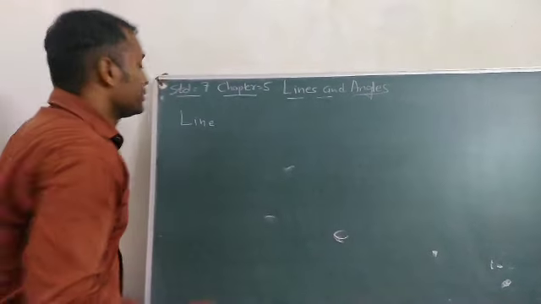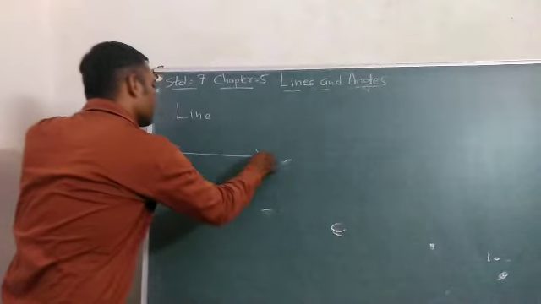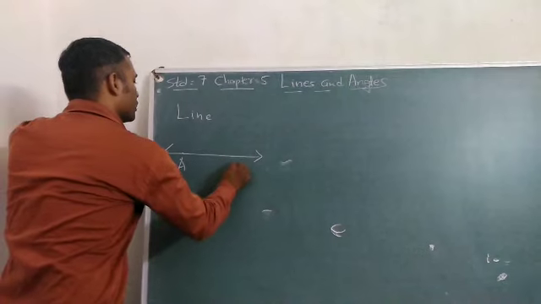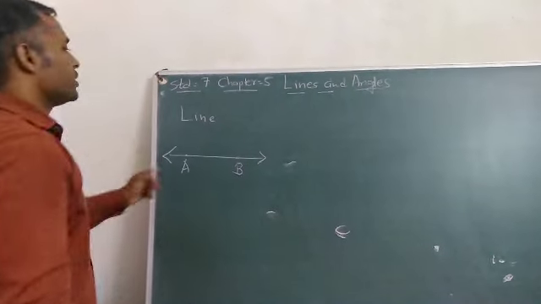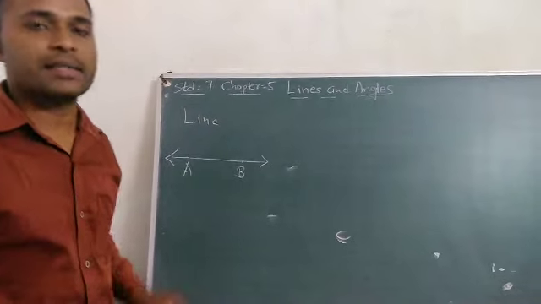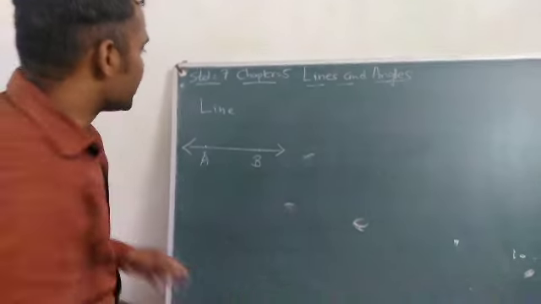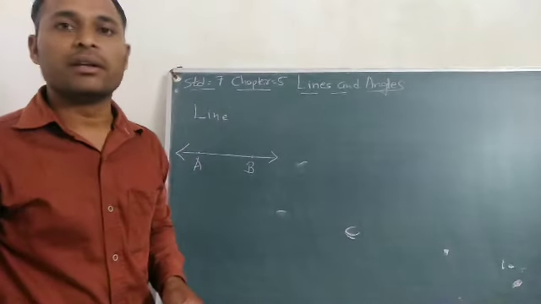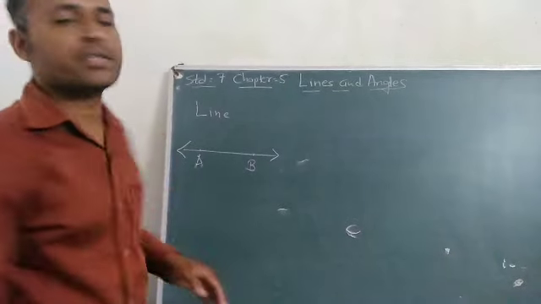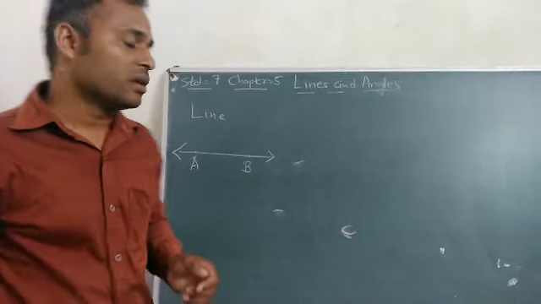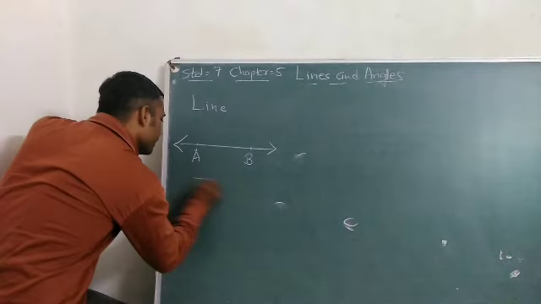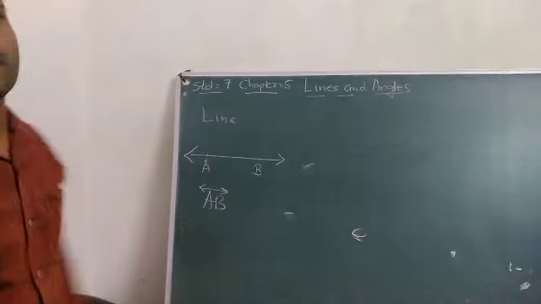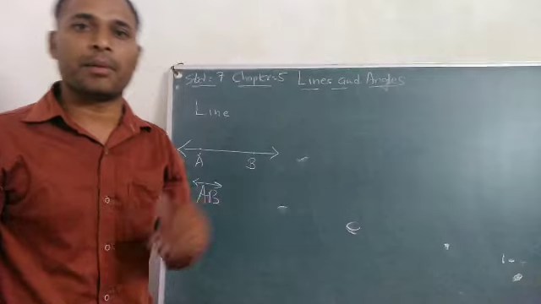What is the meaning of line? This is your line, known as line AB, which extends towards infinity, moving in both directions infinitely. Clear? It is denoted by line AB.